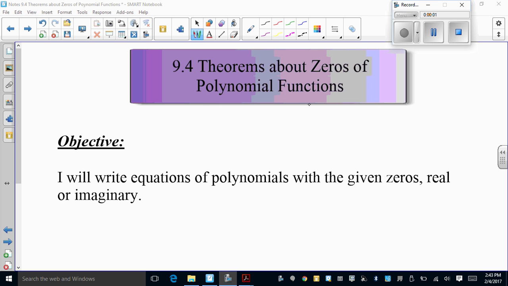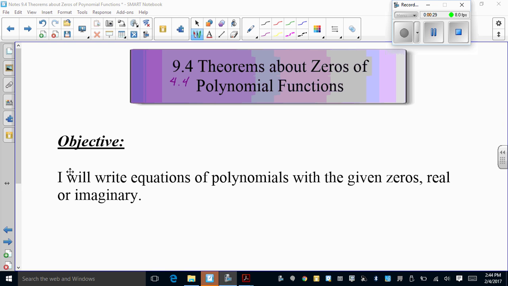Okay, 9.4, so 4.4 in the book, Theorems about zeros of polynomial functions. I don't want to say there's a lot of different ideas going on in here, but the homework is quite lengthy, so I'm going to break this up, giving you advance notice. I'm going to be breaking this up into 4 separate videos, so they should all be fairly short so that you can watch them, start the homework, and then bring it into class.